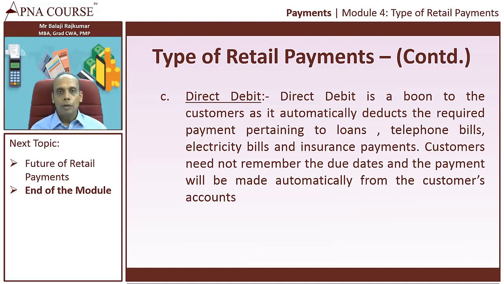So to avoid all these confusions, direct debit has come into picture, wherein the customer gives the instruction to the bank and to the housing loan company that is going to avail direct debit, and every month the housing loan financial institution will give instruction to the bank that the customer's payment is due, and the bank will debit the customer. It will not even ask the customer every month. It has already got authorization from the customer that this account can be debited. So the bank will take that authorization and it will debit the account and transfer the funds to the housing loan company.